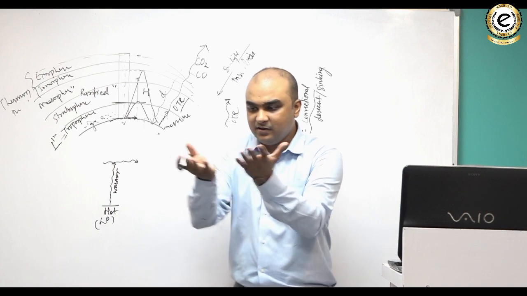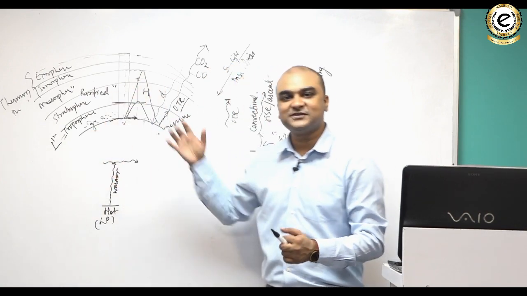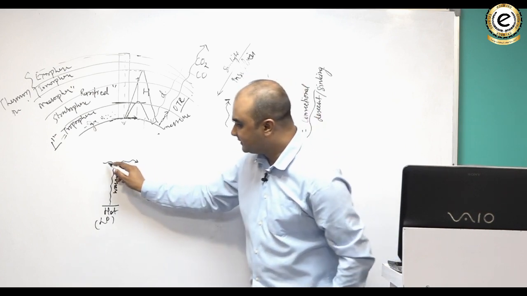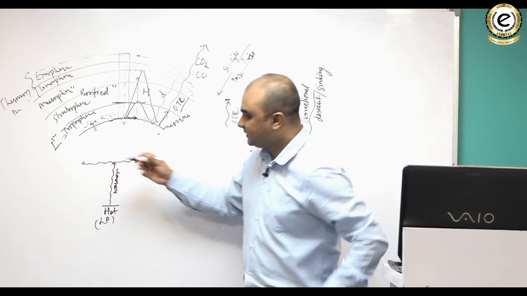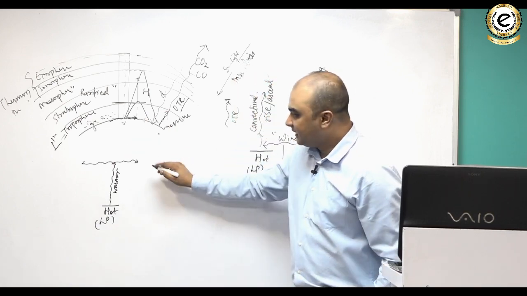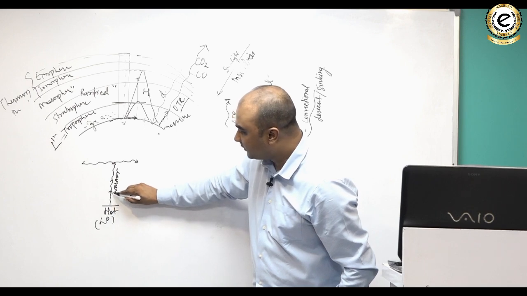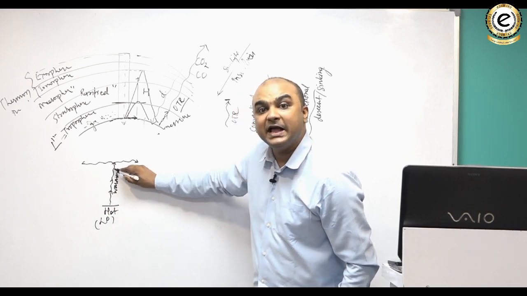It would spread in all directions, but I cannot show it because this is a 2D kind of surface. So this is the best I can show, that it is spreading in all directions. Do you understand that? And you know why the warm air becomes cold as it rises?